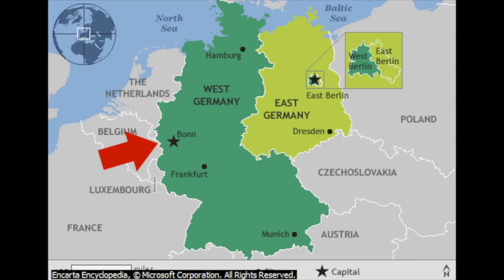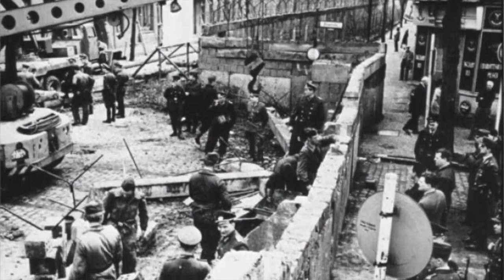Many East Germans did not like how East Germany was being governed and how poorly the economy was doing, so many citizens immigrated to West Germany, which caused labor shortages that made the East German economy even worse. So Russia attempted to stop this from happening. In 1961, the infamous Berlin Wall was constructed by the Soviet Union to block off West Berlin to keep East Germans from migrating to West Germany.